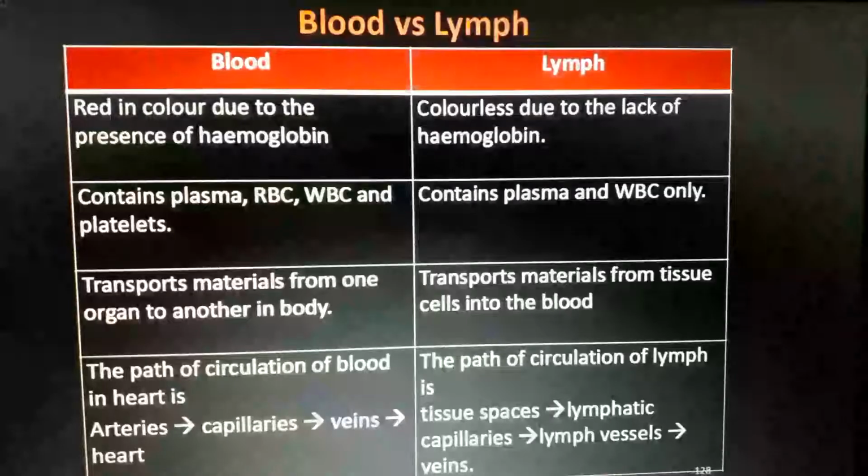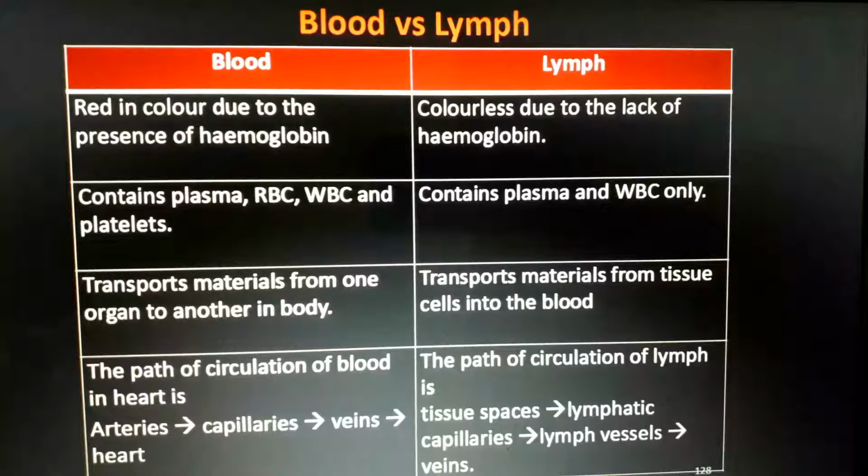This is the difference between blood and lymph. Blood is red in color, and hemoglobin is present. That's why it is red. Lymph is colorless due to the lack of hemoglobin. There is no hemoglobin, so it is colorless. Mostly it's a yellowish color, mostly it's like a liquid, so I can say it is colorless. Our blood contains plasma, RBC, red blood cells, white blood cells, and platelets. You already know that. Our lymph contains only WBC, white blood cells.